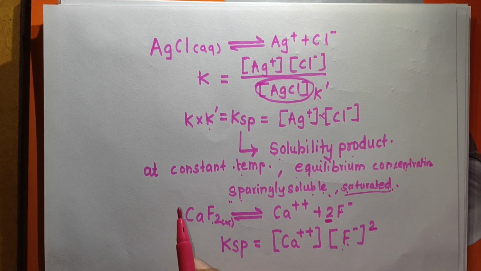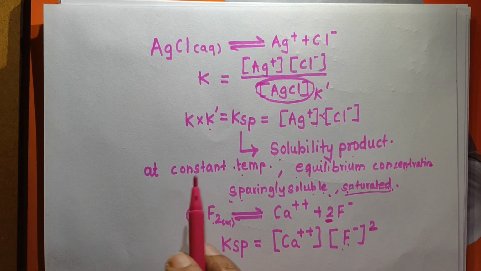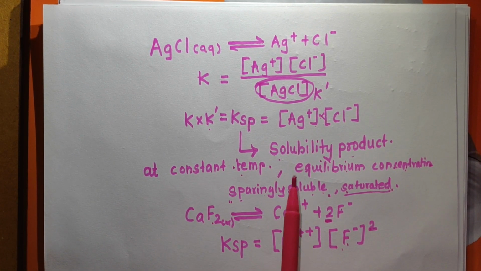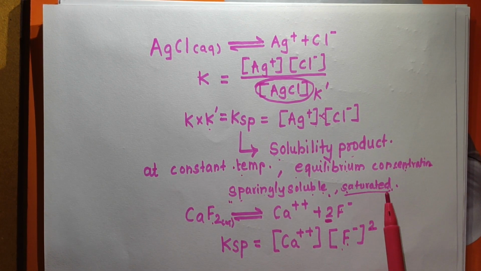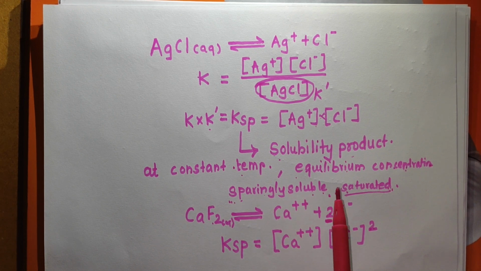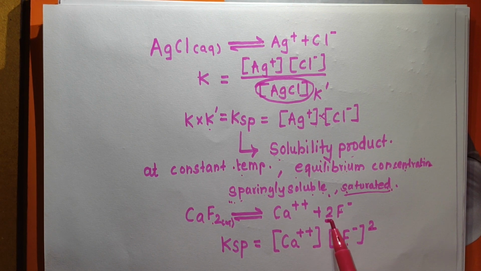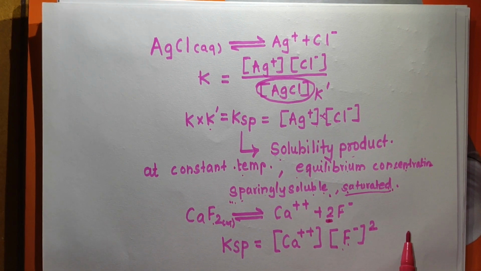And so the definition of solubility product is: at constant temperature, in a saturated solution of a sparingly soluble salt, the equilibrium concentrations of ions raised to the power which is equal to the stoichiometric coefficient of ions in a balanced chemical equation is called the solubility product.